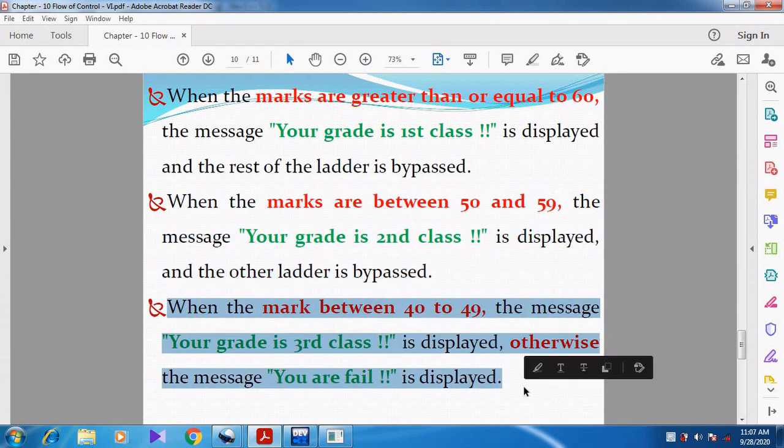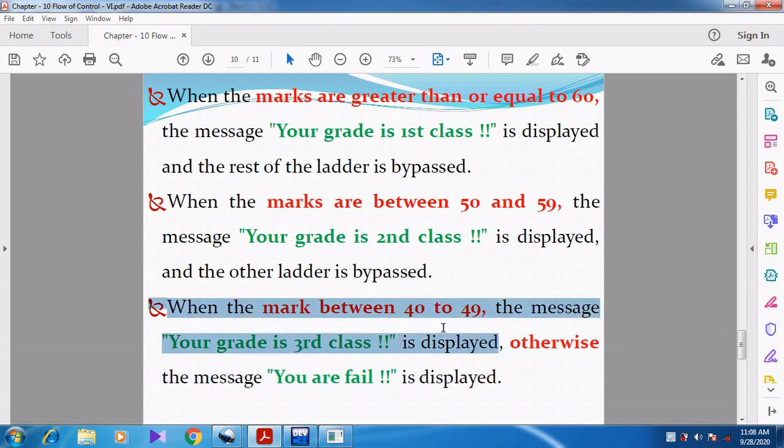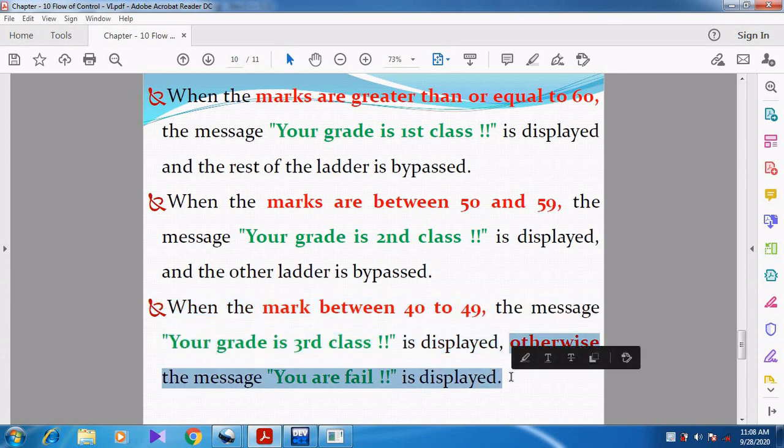Whenever we are entering a mark between 40 and 49, the first condition becomes false, and the second condition also becomes false. Then it checks the third condition, and the message is displayed as your grade is third class. But whenever we are entering a value below 40, all the conditions become false. Then automatically it shows you are fail.